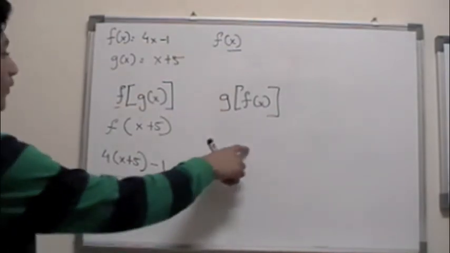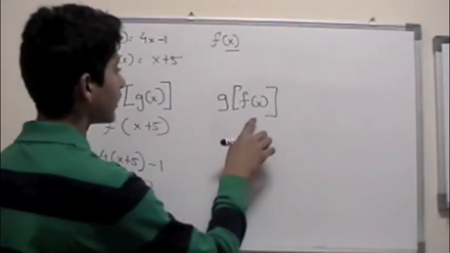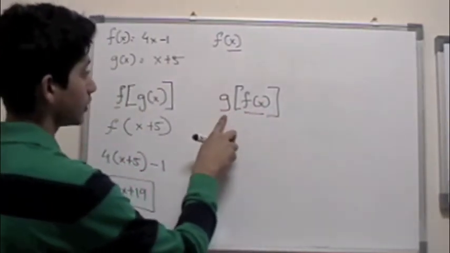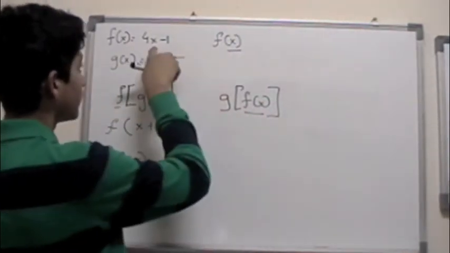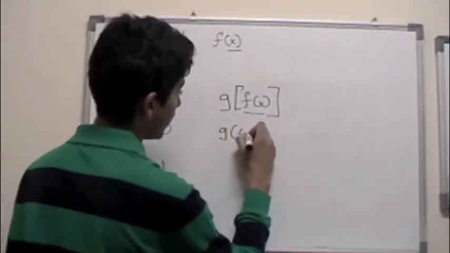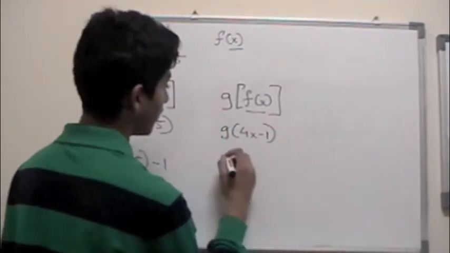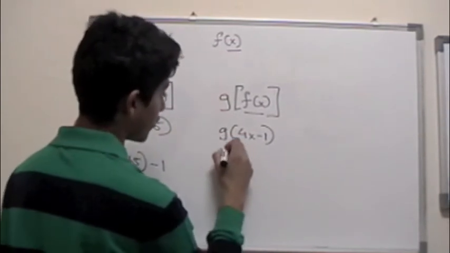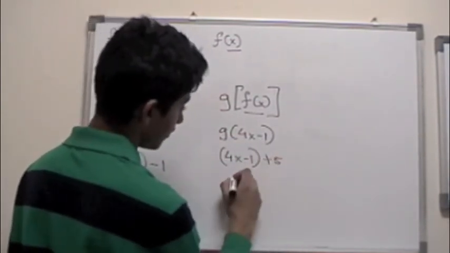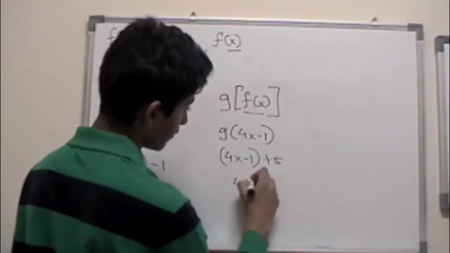Okay, so let's look at the one over here. G of f of x means replace the value of x in the g function with f of x, which is 4x minus 1. So it would be 4x minus 1, then you replace it into g: 4x minus 1 plus 5. That would basically give you 4x plus 4.